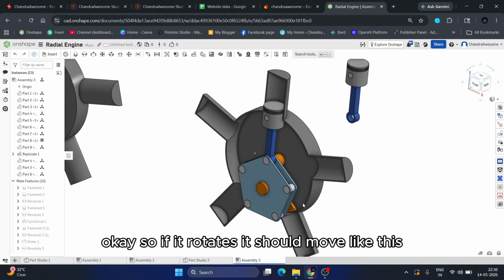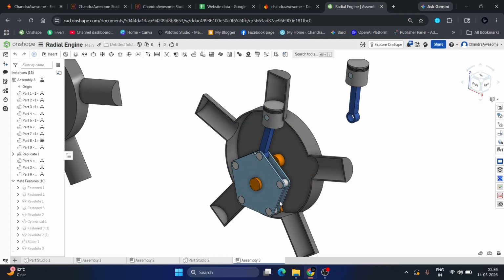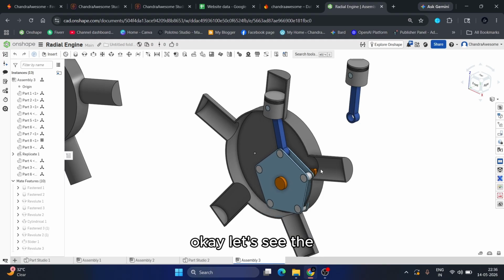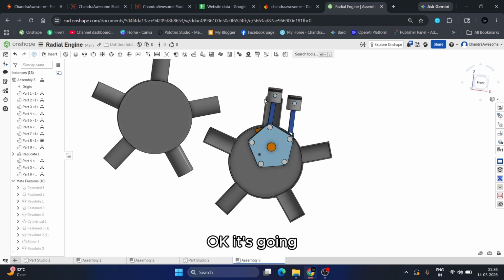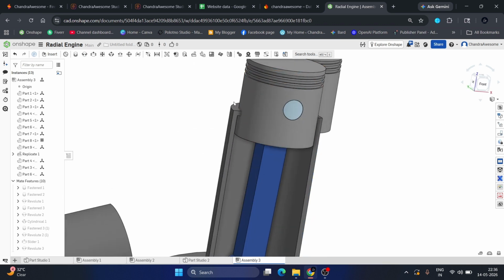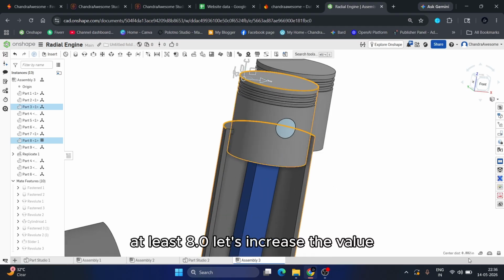Okay, so if it rotates, it should move like this. Let's see what is the top most value it is taking. Okay, it is going more than the actual one. It is 0.8.